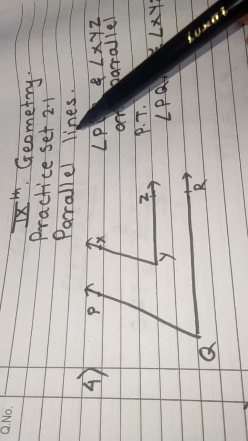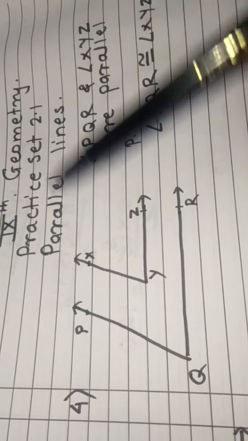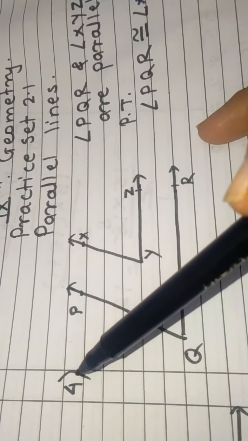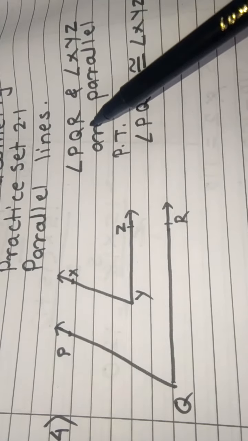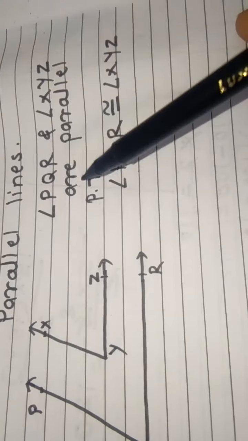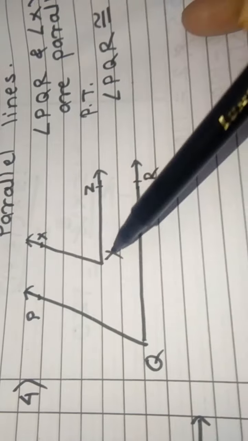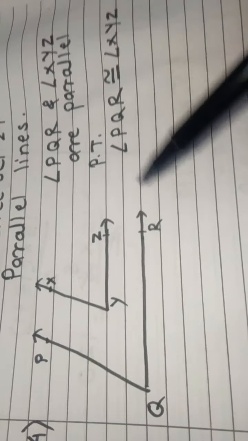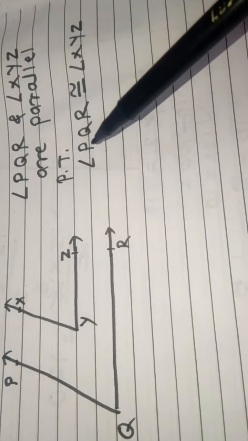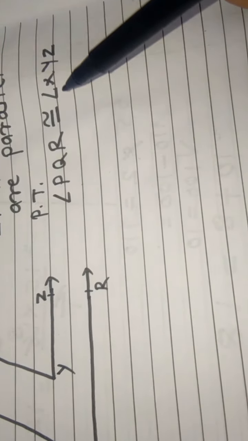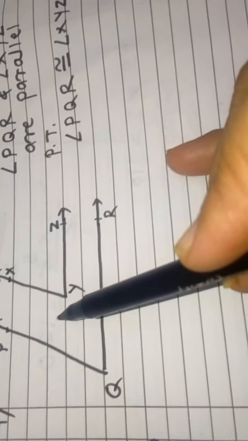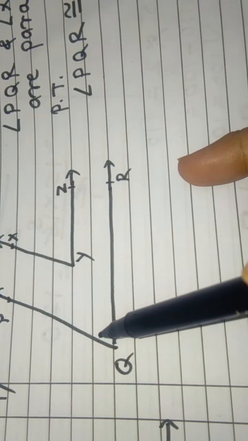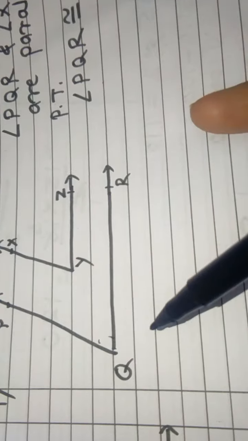जॉमेट्रीचा आपला पॅरलल लाईन्स हा चॅप्टर सुरू आहे. प्रॅक्टिस सेट 2.1. 3 प्रॉब्लेम्स आपले झाले होते. आता हा चौथा प्रॉब्लेम बघा. From figure, angle PQR and angle XYZ are parallel to each other. Prove that angle PQR is congruent to the angle XYZ. This we have to prove. They are congruent, means this angle PQR is congruent to the angle XYZ.